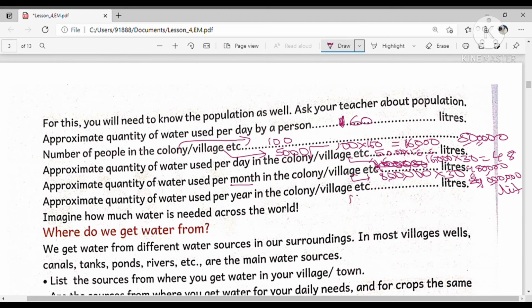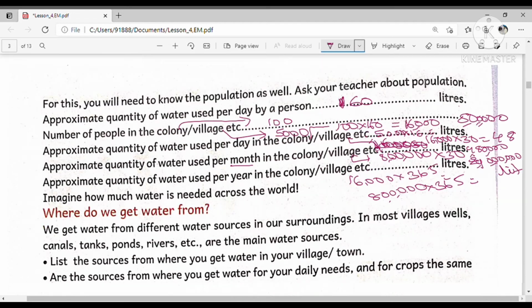Similarly, 16,000 into 365 days, and 8 lakhs into 365 days. So you can calculate like this and draw like this also. Imagine how many liters of water we got for this colony and village. So imagine how much water is needed across the world. Just imagine, and you will feel very wonder about that.